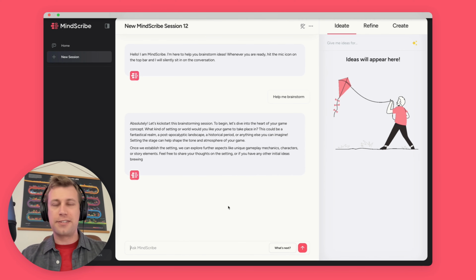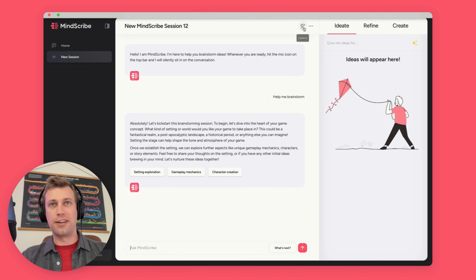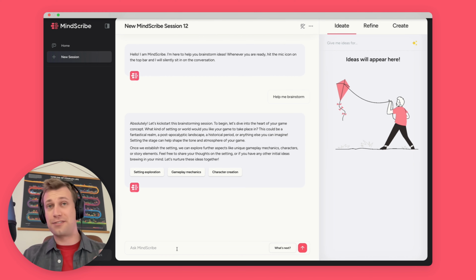Now our chat is designed for brainstorming, and it's going to help me as I go through this to think about what's next. How do I build on this idea? Another thing that I can do is turn on the listen in icon. What this is going to do is allow MindScribe to sit in on our conversation so that if I'm collaborating with a friend or by myself just doing a brain dump, I can talk about my concept and it's going to reference that in chat. It's because it's part of the conversation. So I'm going to turn that on.